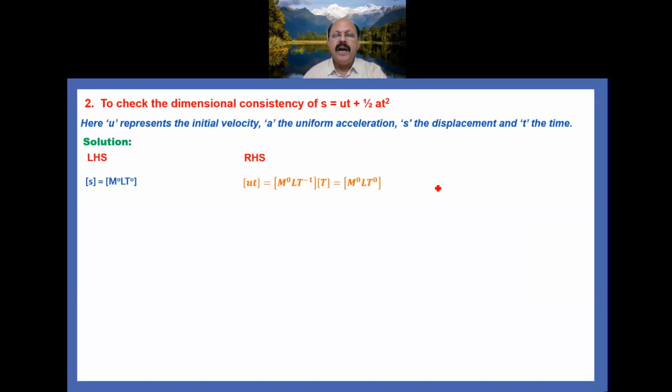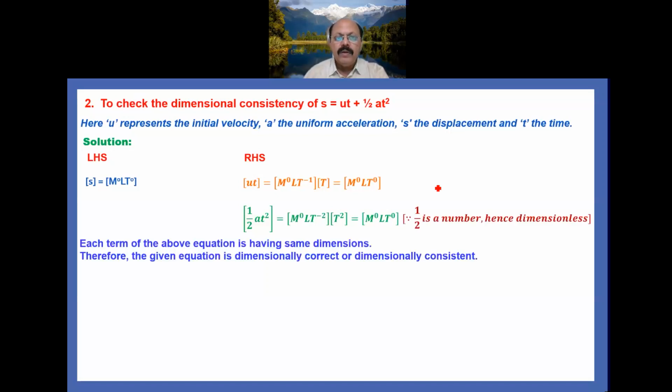Now the second part, half at square. Half is a number, so dimensionless, A is acceleration and T is time. So substitute their dimensional formulas and simplify it. Again you are getting [M^0 L T^0]. So from the above discussion we get that each term of the above equation has the same dimensions. Therefore, the given equation is dimensionally correct or dimensionally consistent.